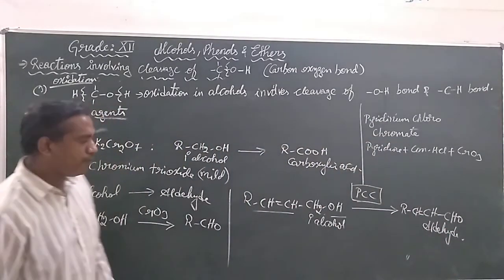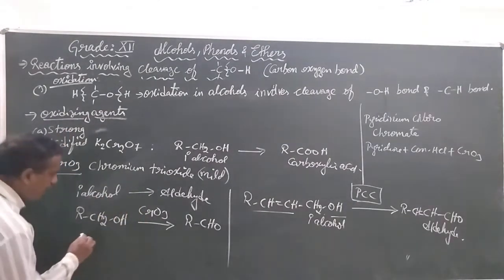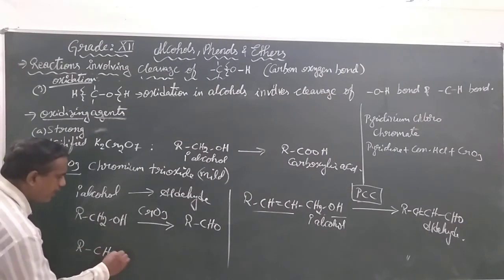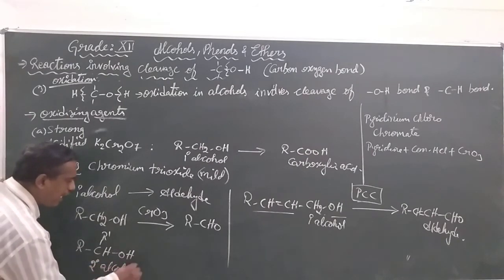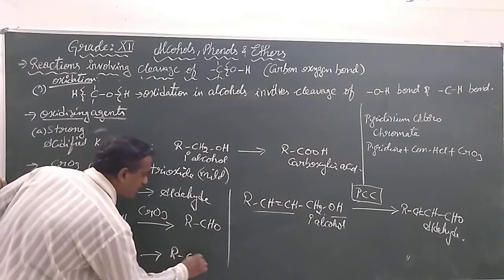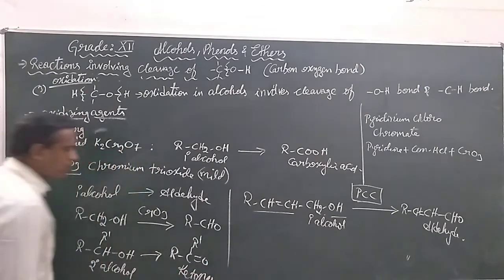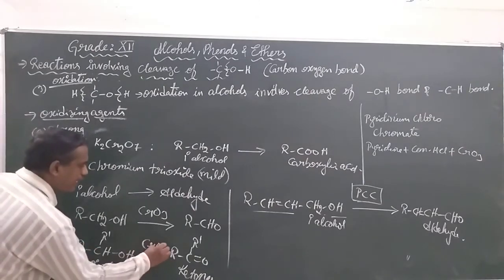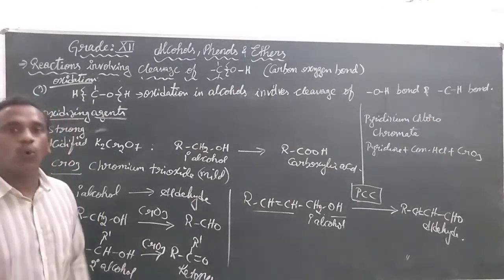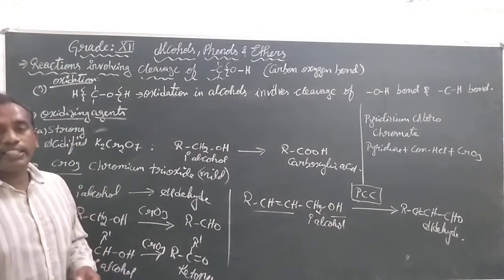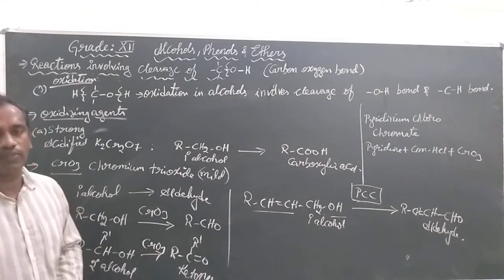And we can also observe, whenever we use only chromium trioxide or chromium anhydride, if there is a secondary alcohol, the secondary alcohol will be oxidized to a ketone. The chromium trioxide function is to oxidize primary alcohols to aldehydes and secondary alcohols to ketones. Let us see what else are the remaining oxidizing agents we come across.